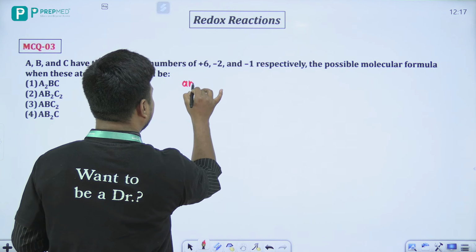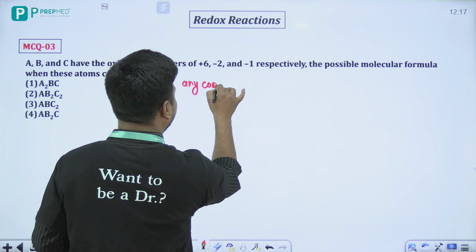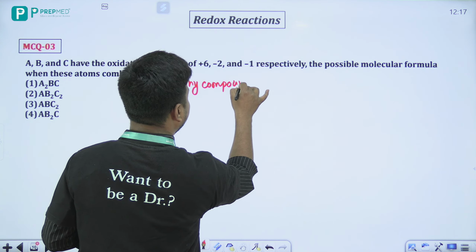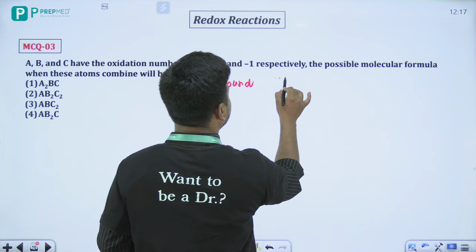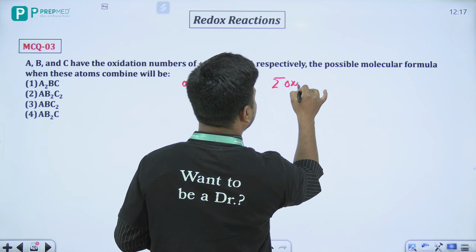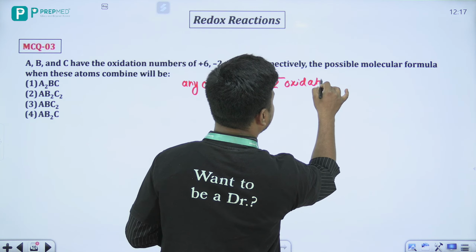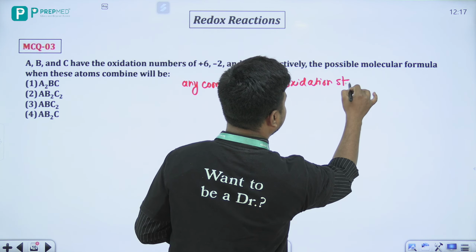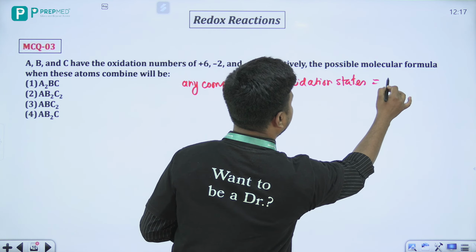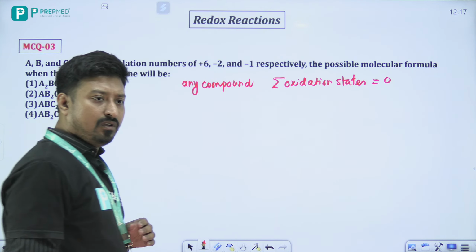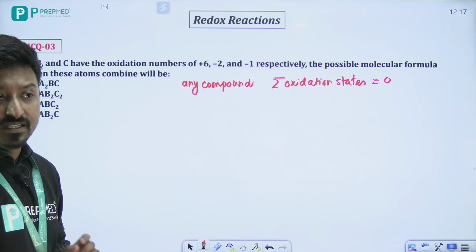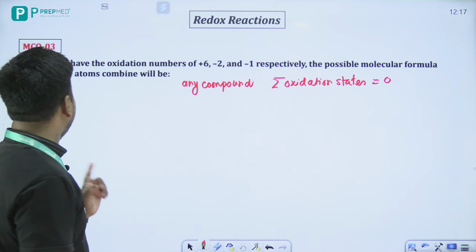For any compound, remember, summation over oxidation states will always be equal to 0.